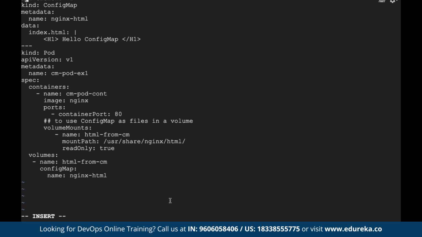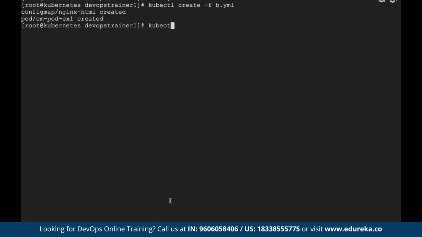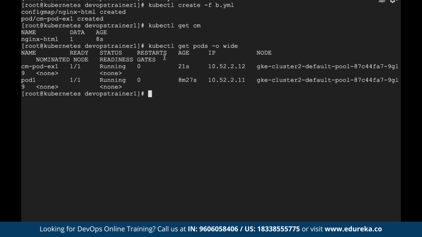So let's save this file and create it. So kubectl create -f cm.yaml. Now I'm using something called a config map, so I will use kubectl get cm. See, a config map got created with the name nginx-html. Let's see if a pod got created. kubectl get pods -o wide. So now a pod got created with the name cm-pod-x1. You see that it's using this particular IP and running on this particular machine.